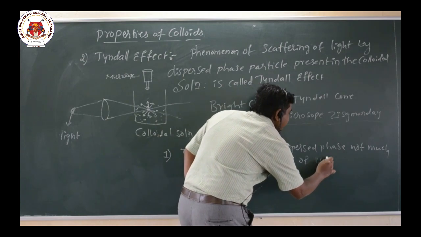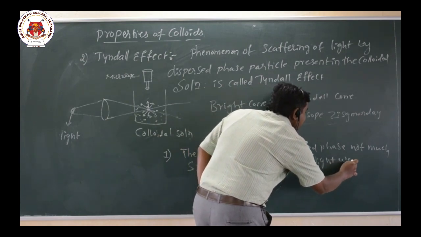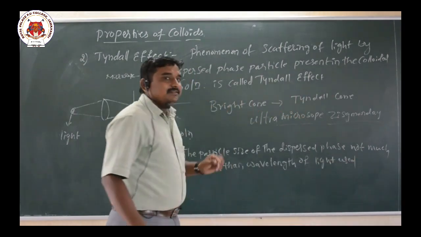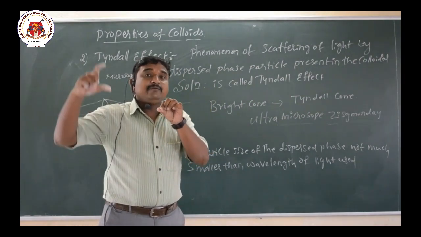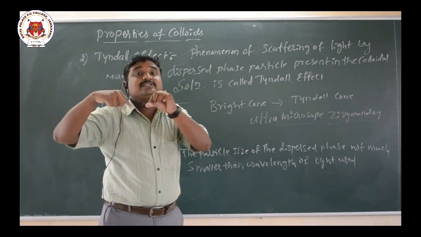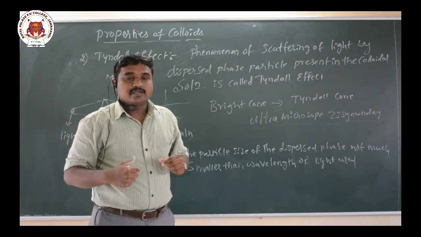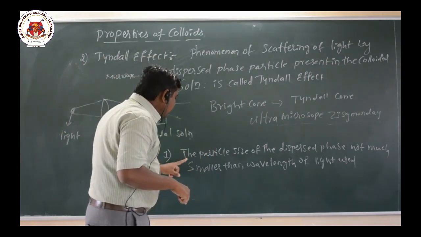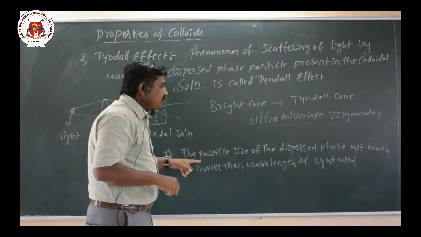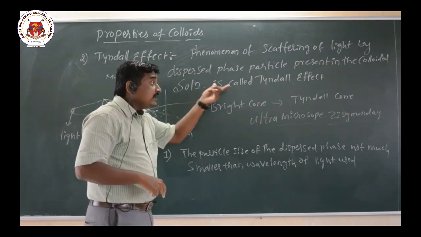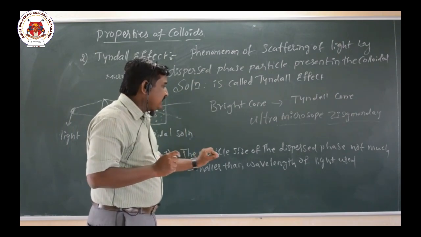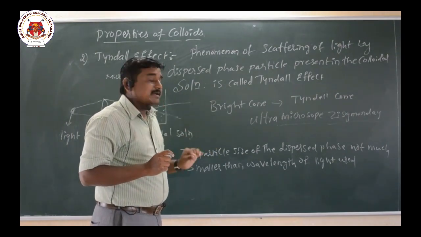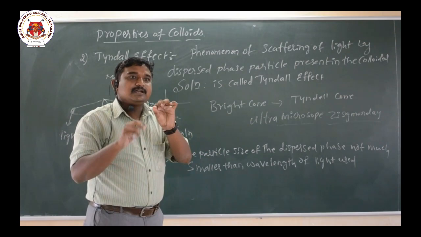If the size of the particle is very small compared to the wavelength, no scattering takes place. So this condition should be satisfied, then only we observe the Tyndall effect. The particle size should be comparable.